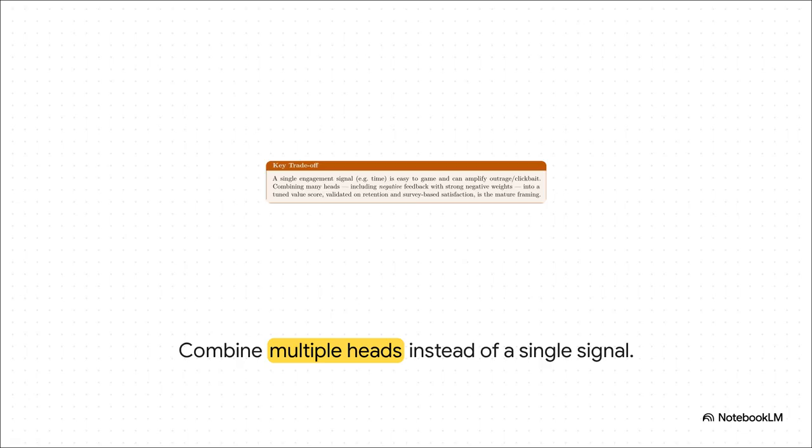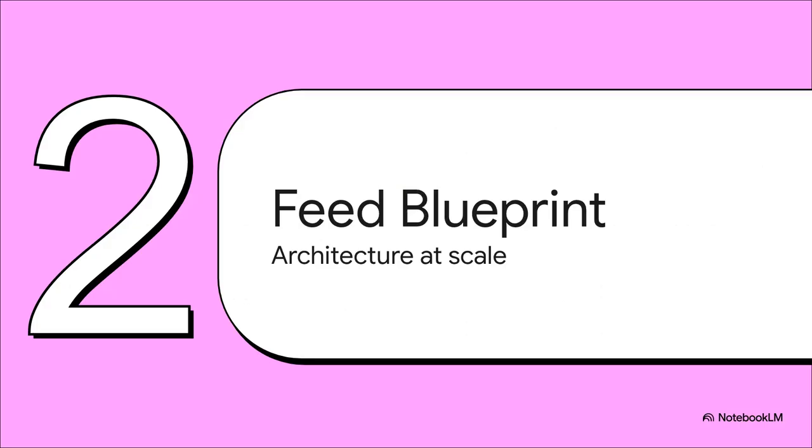To fix this, mature systems combine multiple engagement heads. They explicitly balance positive signals, like a really meaningful comment, with strong negative weights. This creates a deeply nuanced value score that's actually calibrated against real user satisfaction surveys. Because honestly, building a feed that people genuinely want to return to requires some incredibly complex calibration. Moving right along, Section 2, Blueprint of the Feed.